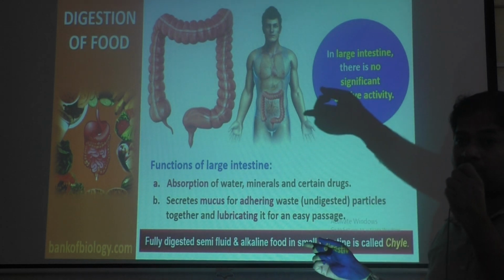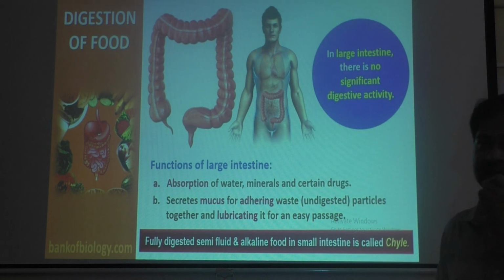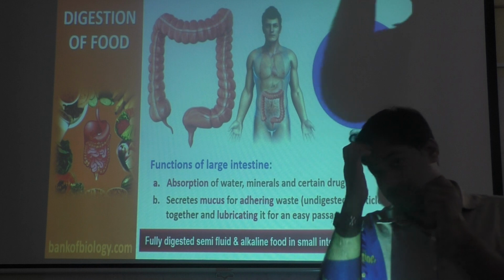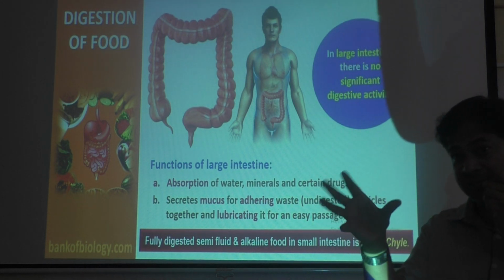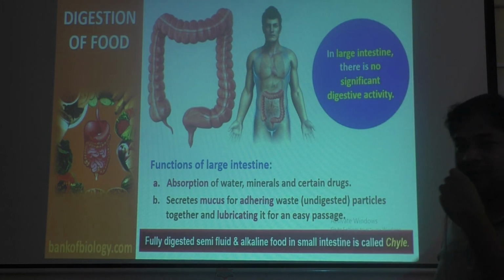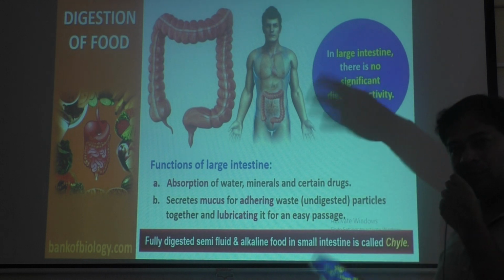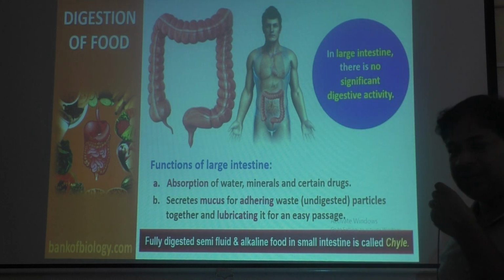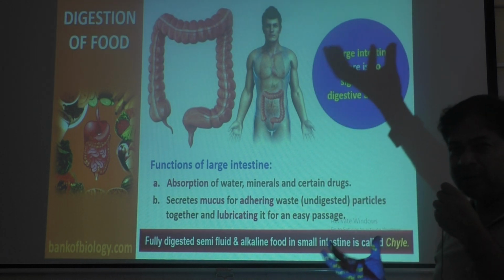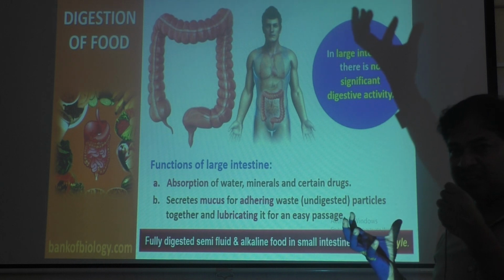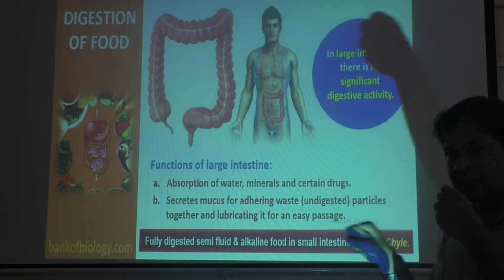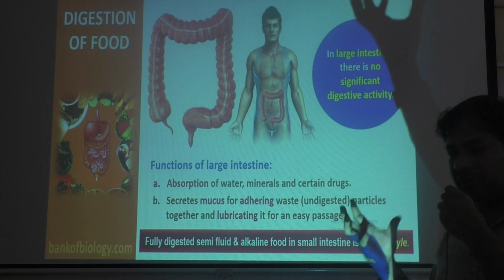If this absorption of water doesn't happen in the large intestine, then the excreta will be watery. That means it will be like paste, like semi-solid, like during loose motion. Water is not absorbed, water will be lost. So finally it will be like watery stool or watery excreta. From that, water should be absorbed so that it becomes a solid part.